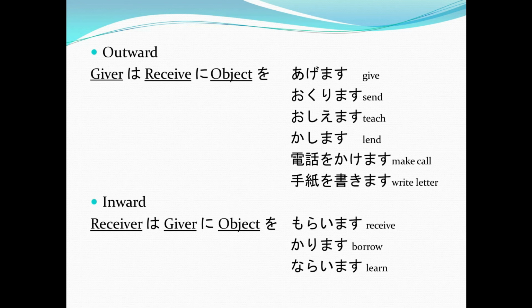Now, anything that goes inward is receiver wa, giver ni, object o, moraimasu, which is to receive, karimasu, to borrow, and naraimasu, to learn. Again, it's receiver wa, giver ni, any object of the verb, moraimasu, karimasu, and naraimasu. Wakarimashita? I hope you got that.